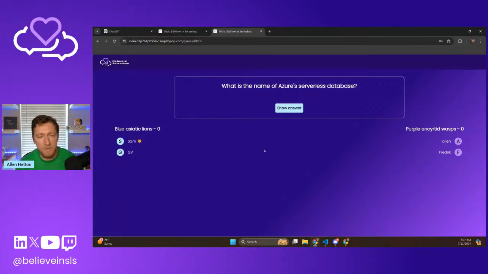Oh, wait. Okay, well, let's do the first question, and then we'll refresh the page so our tag changes come in. What is the name of Azure's serverless database? Does anybody know this one? I don't think I set deduct points on this one, so it's okay to guess wrong. Sam?